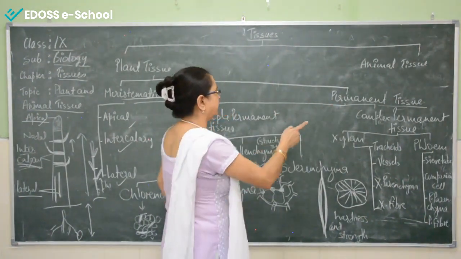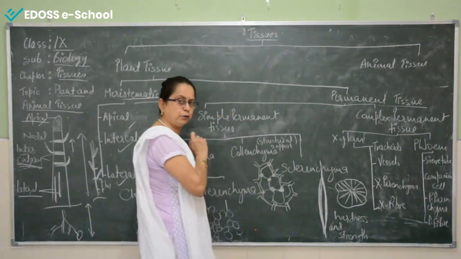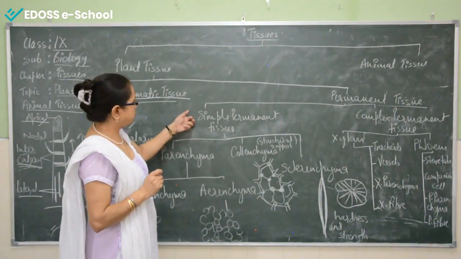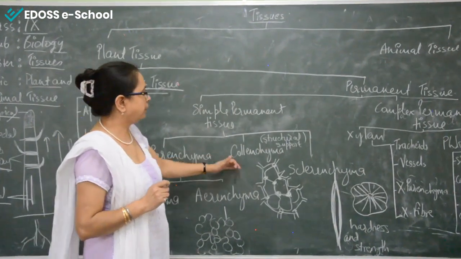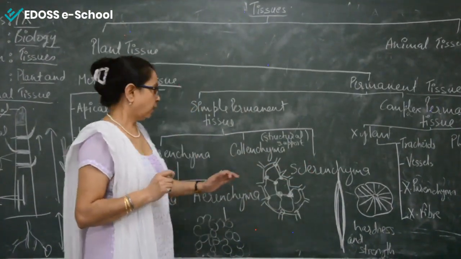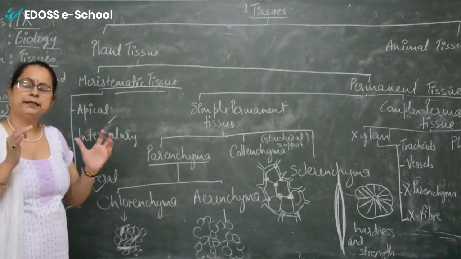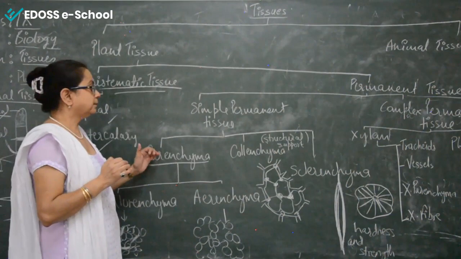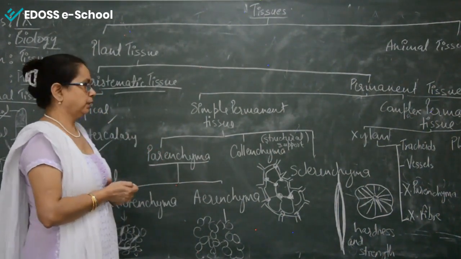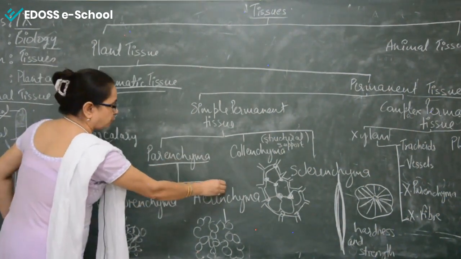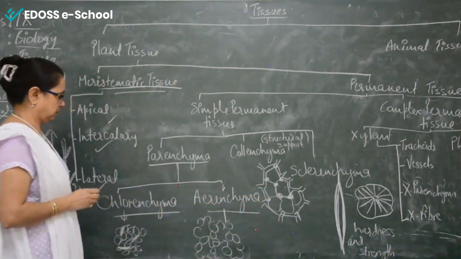Now permanent tissue is divided again into two types: simple permanent tissue and complex permanent tissue. Simple permanent tissues are again divided into three parts: parenchyma, collenchyma and sclerenchyma. Now first we'll study the parenchyma. Parenchyma are loosely arranged cells, and the main function of the parenchyma is that they help in storage of food. So parenchyma is again divided into two parts: one is chlorenchyma and another is called aerenchyma.